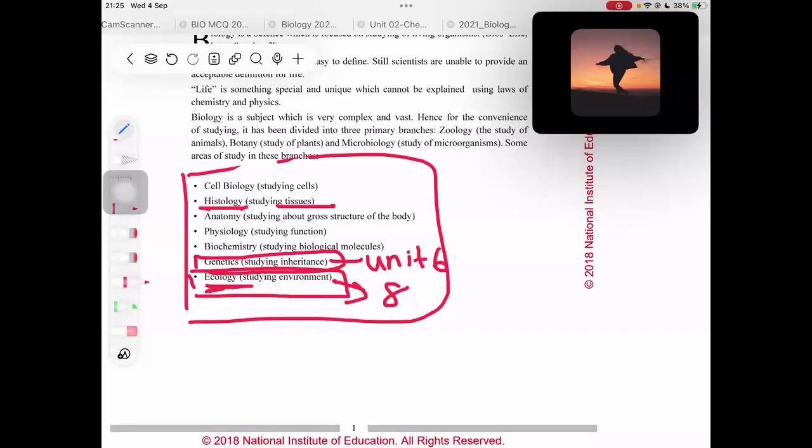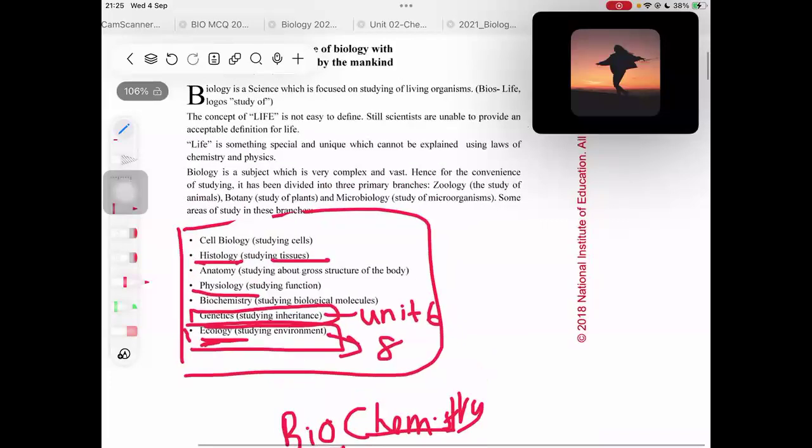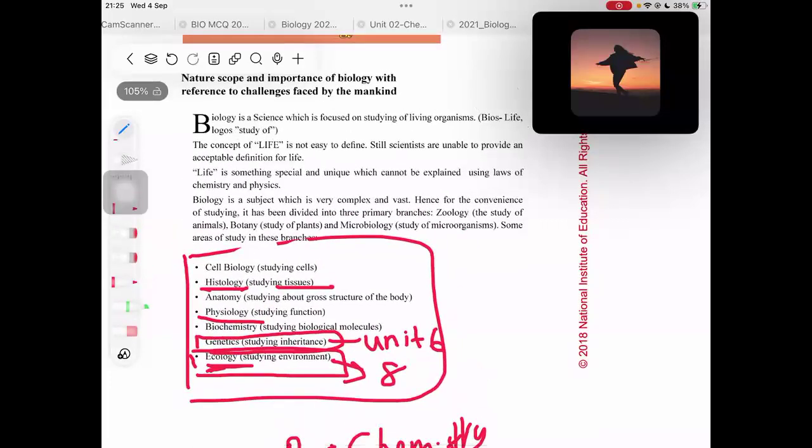Of course, if you remember physiotherapy, you will remember the word physiology as well. Physiology means studying functions, and biochemistry, it's easy to remember. Bio means biological, chemistry means molecules. So biological molecules, biochemistry, right? So what are the three primary branches? From here, there's only three things which you need to get into head.